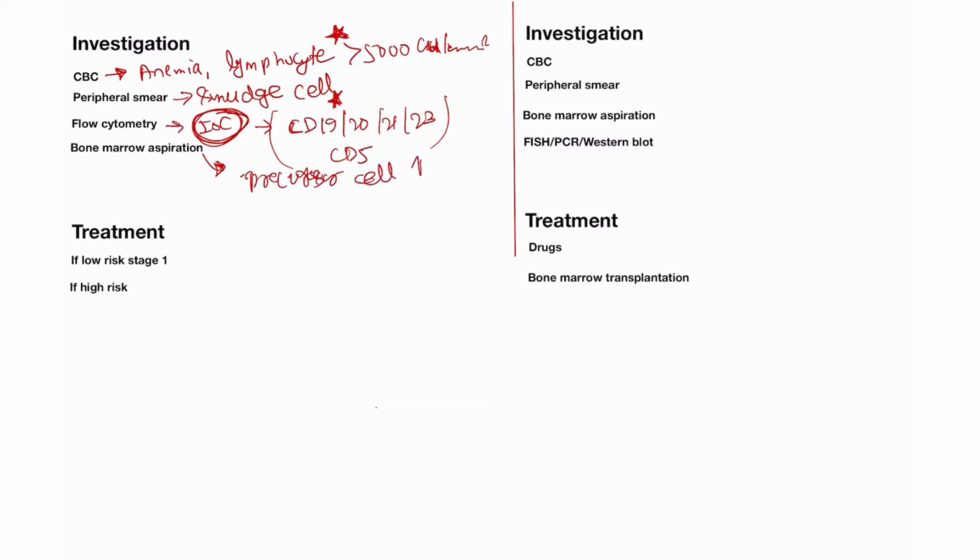cells increase, because I discussed that it is a disease of peripheral B and T cells. Means when the disease occurs in the peripheral B or T cell, then the precursor B and T cells increase. So in bone marrow aspiration, you will find an increase of precursor B cells and T cells also. So precursor B cells and T cells increase in bone marrow aspiration and bone marrow smear. Second, like CML.